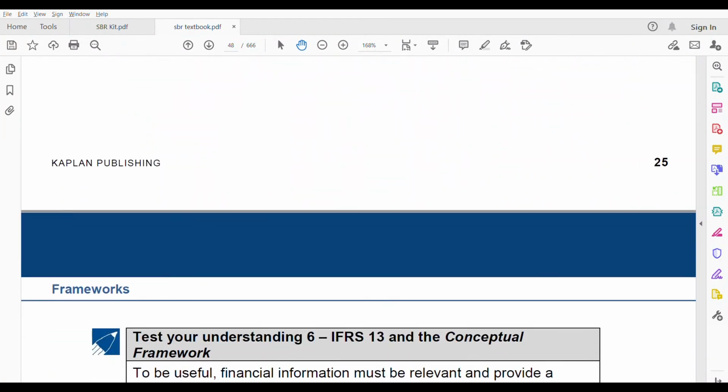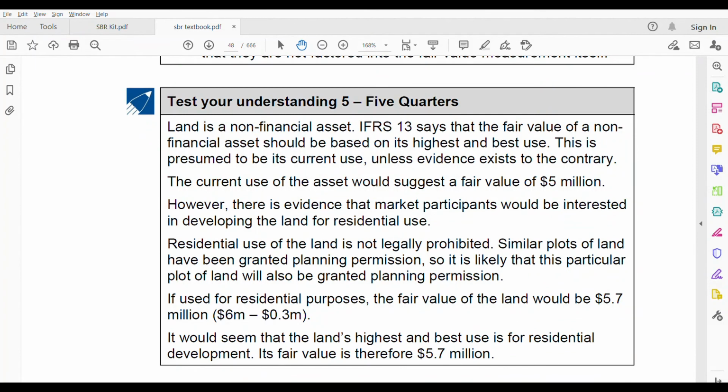Okay, this is test understanding 5. First of all, whenever such a question comes, even in the exam, always start by defining whether it's a financial asset or a non-financial asset. Land is a non-financial asset. So IFRS 13 says the fair value of a non-financial asset should be based on its highest and best use. This is presumed to be its current use. So we assume the highest and best use is the current use, unless there is evidence that it is not.